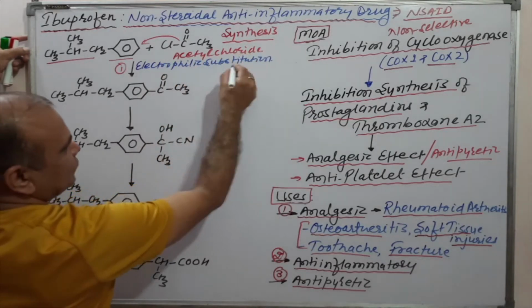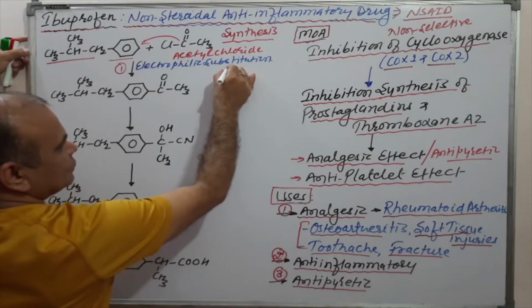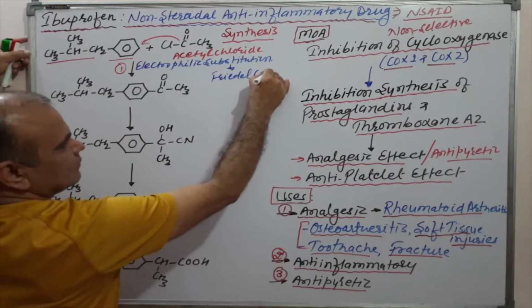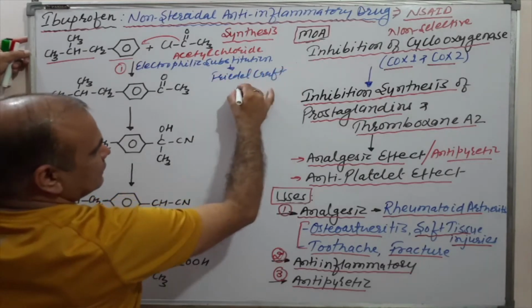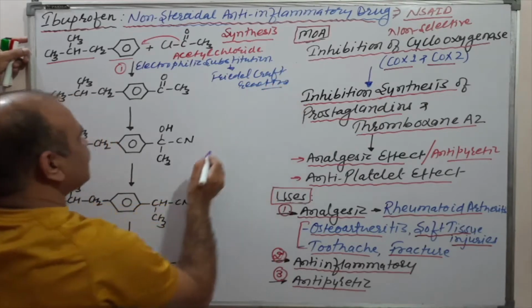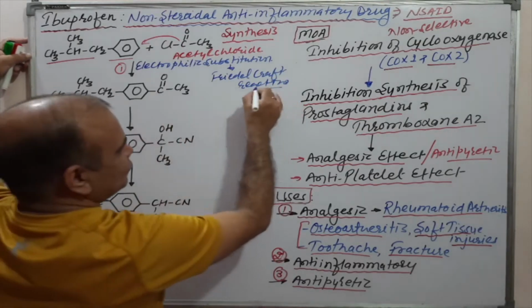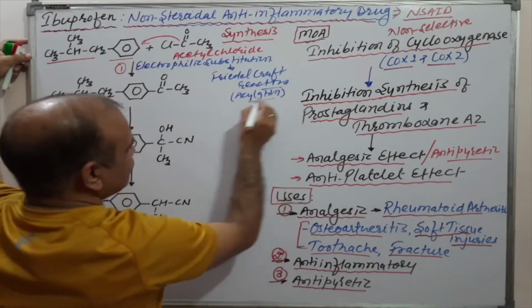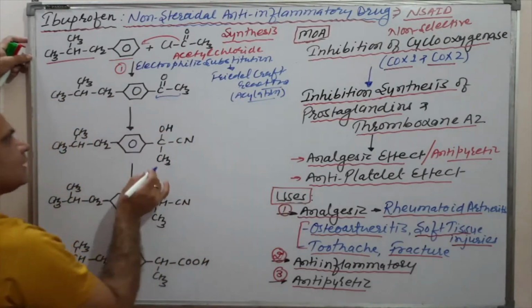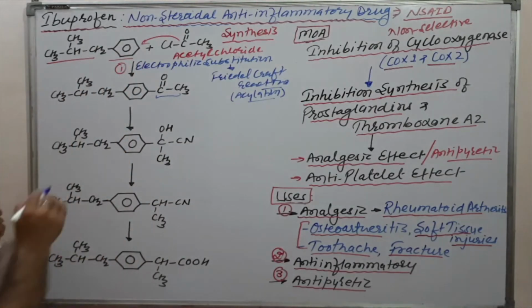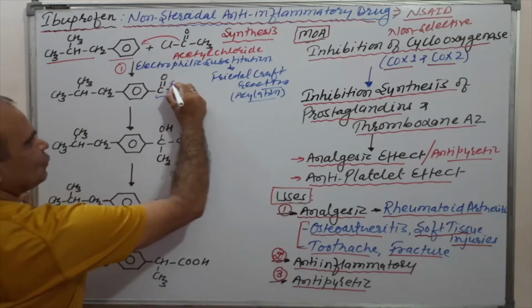Basically, which type of electrophilic substitution? That is the Friedel-Crafts reaction. Which type of Friedel-Crafts? That is acylation. Why is it acylation? Because the acyl moiety is attached to this benzene. Clear? Next step, see here, this one is the ketone functional group.